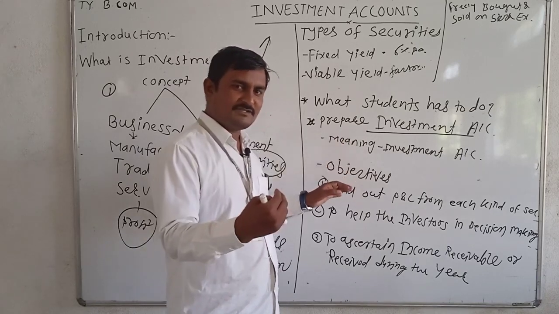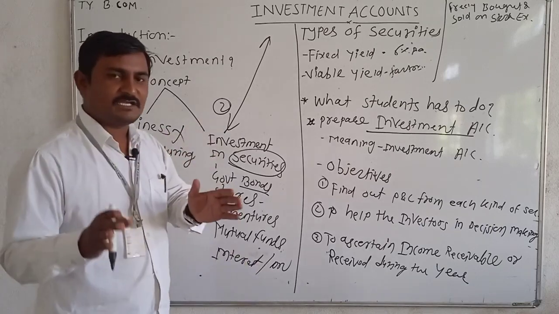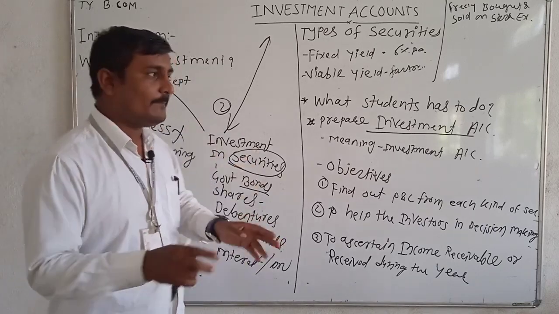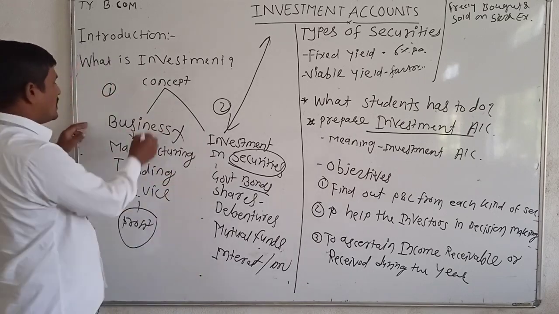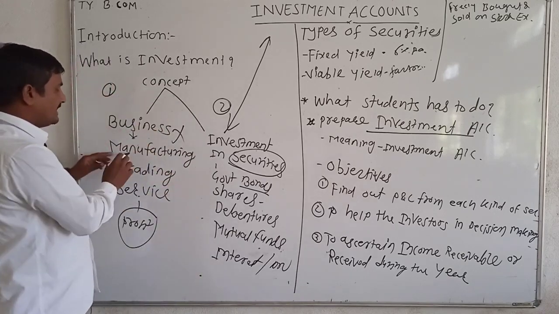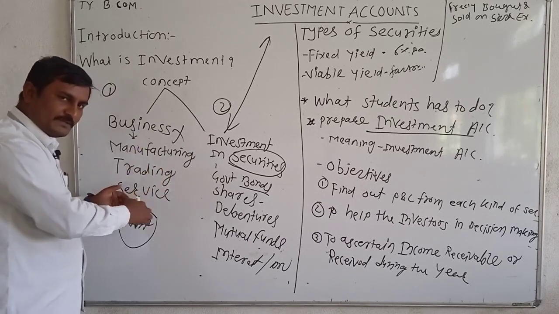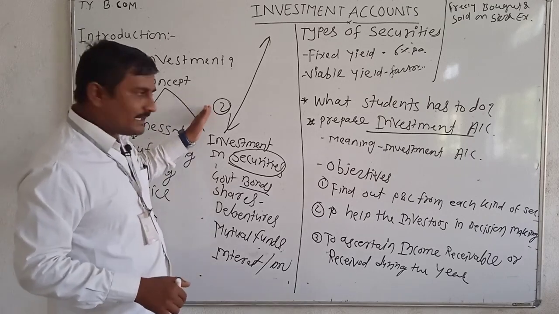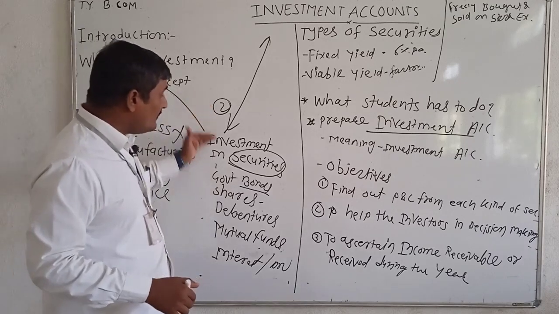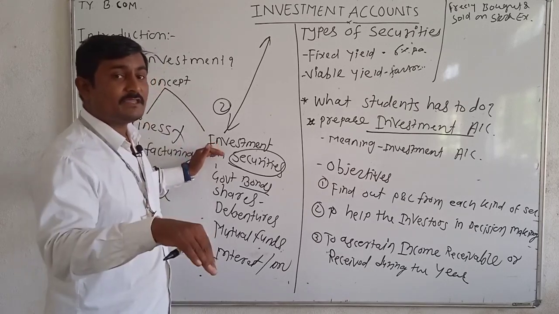Let's have a small revision, then we'll go next. Investment. What is investment? Money invested into the business. This is an investment. Two angles, two concepts. The first corner, money invested into a business like manufacturing, trading, service. After investing money into this business, businessmen enjoy profit. Second angle, second concept. Investment means the money invested into securities, the already set up business.